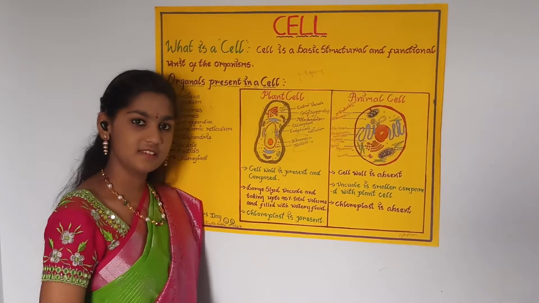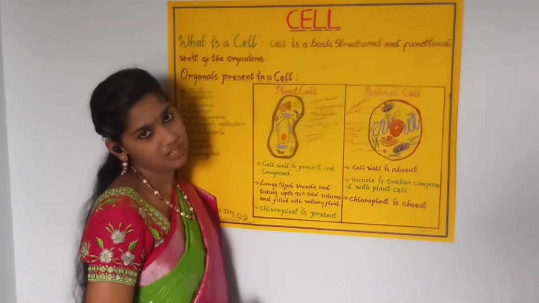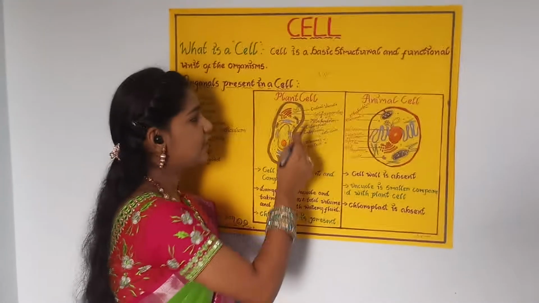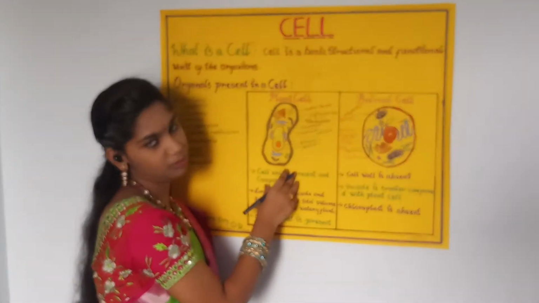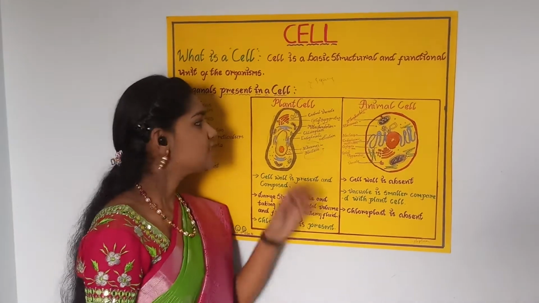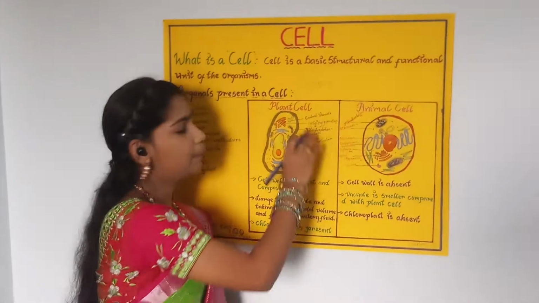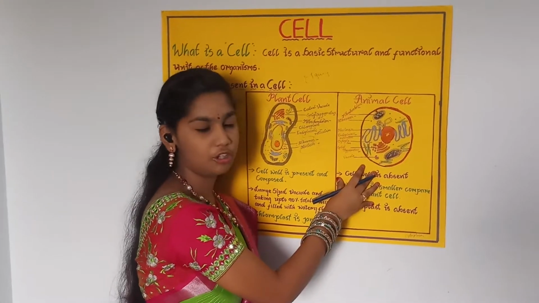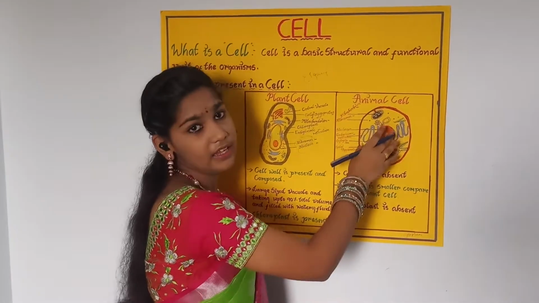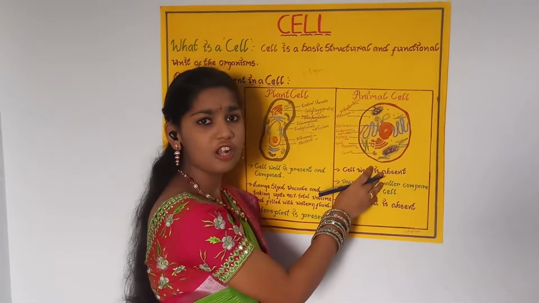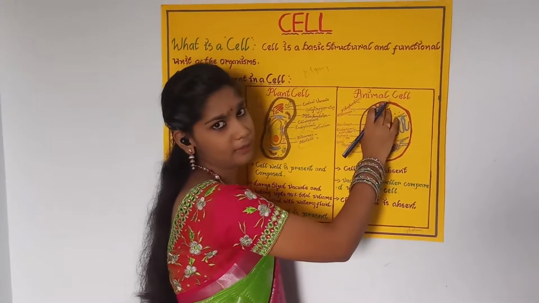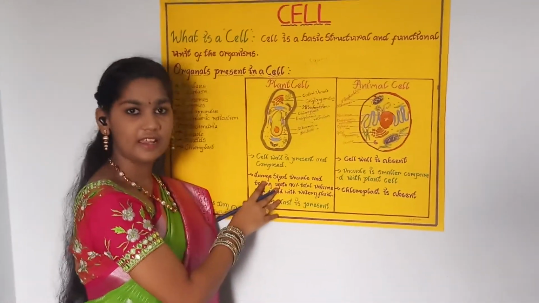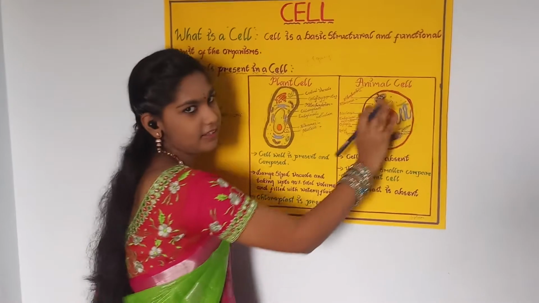So now let us discuss the differences. The major difference is that in a plant cell the cell wall acts as the outermost layer. Hence we can say that the cell wall is the outermost layer in a plant cell. Whereas in an animal cell the plasma membrane acts as the outermost layer. Also we can say it's the cell membrane. The cell membrane is the outermost layer in an animal cell. Apart from this, there are some other differences between a plant cell and an animal cell.